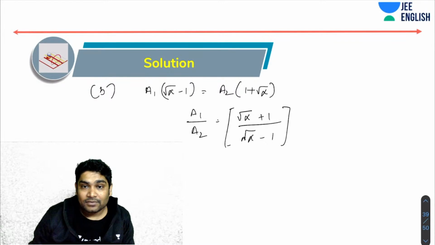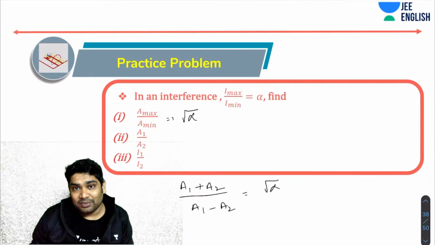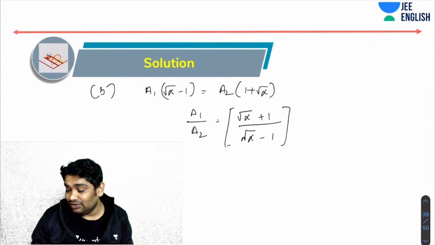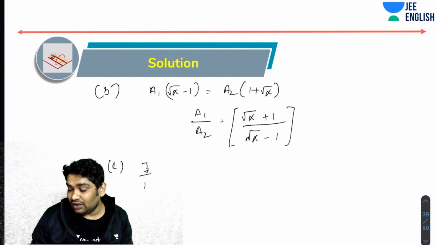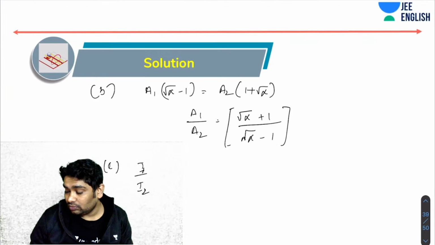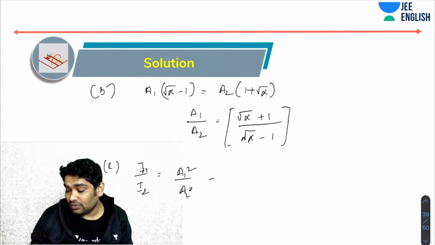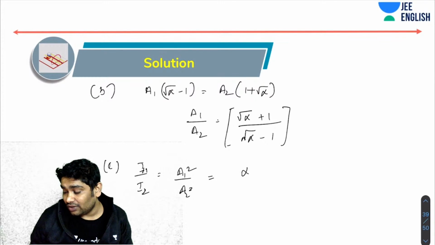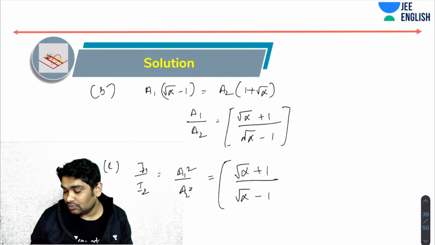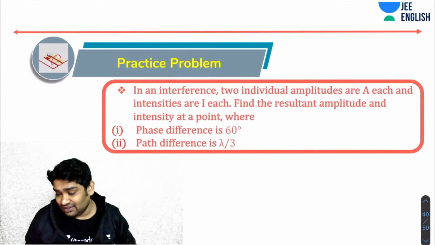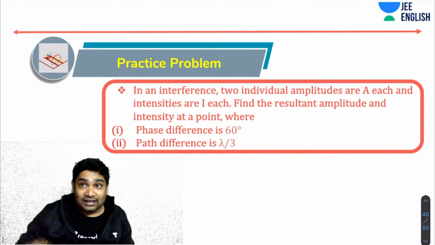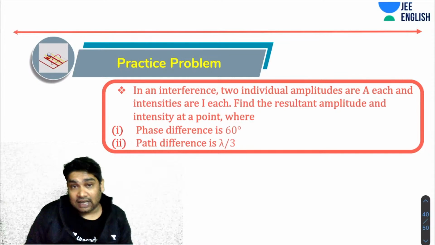Okay. Now again, the last part is also simple. I1 is to I2 would be simply A1 square is to A2 square. This will become square of this. Okay, so that's it. Very easy question. This is a typical kind of a problem that is asked from interference.